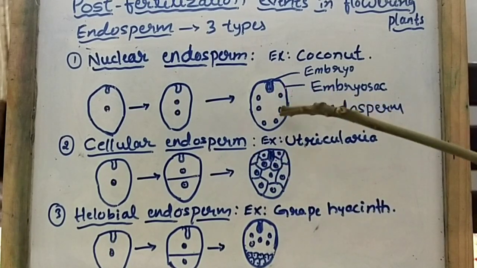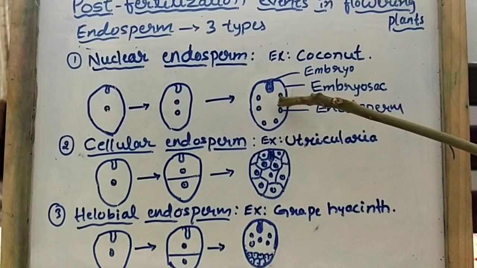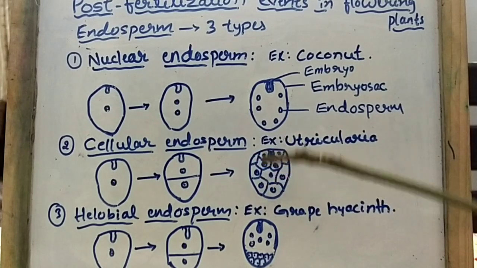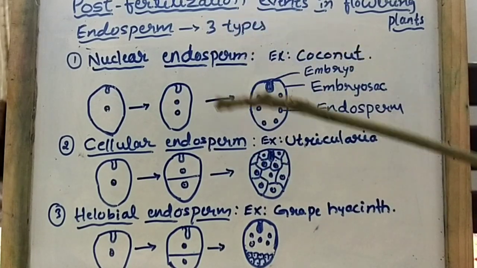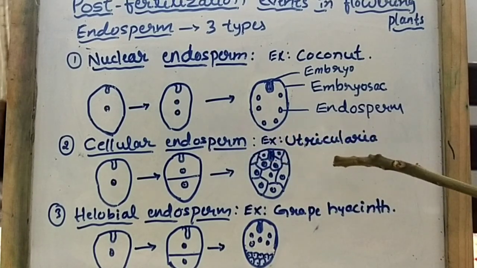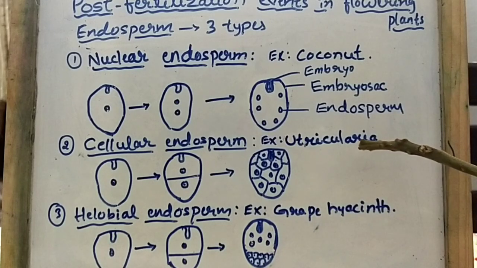Here you don't have any cells, only the presence of nuclei. Here you can see the presence of many cells. Understood? So that's why one is known as nuclear endosperm and the other as cellular endosperm. An example for this is Utricularia.